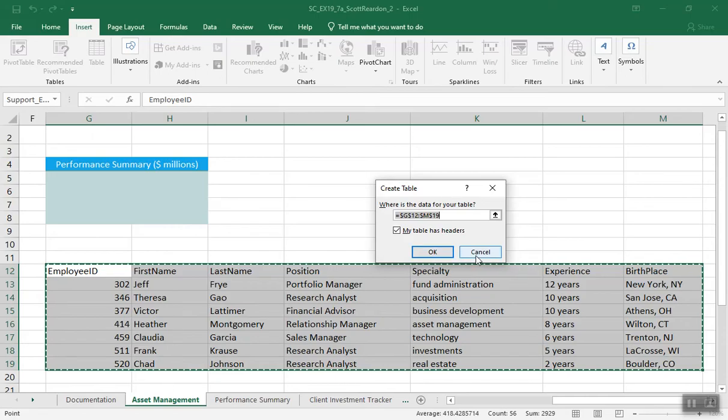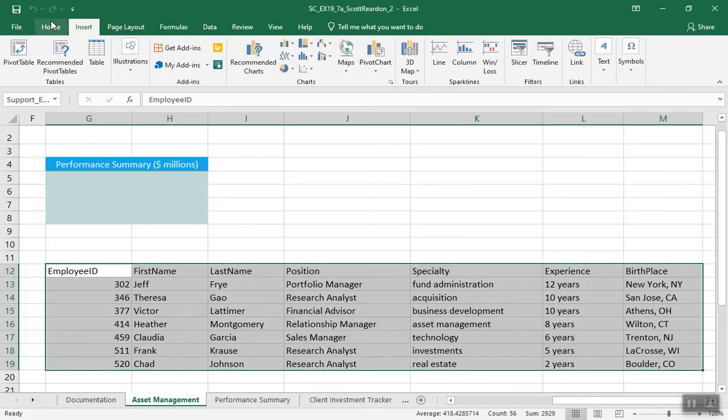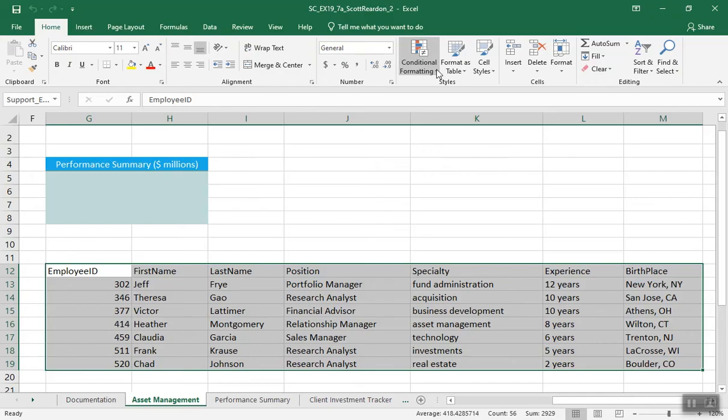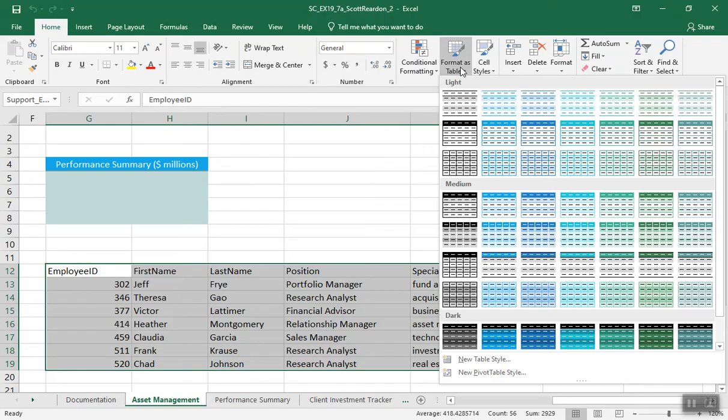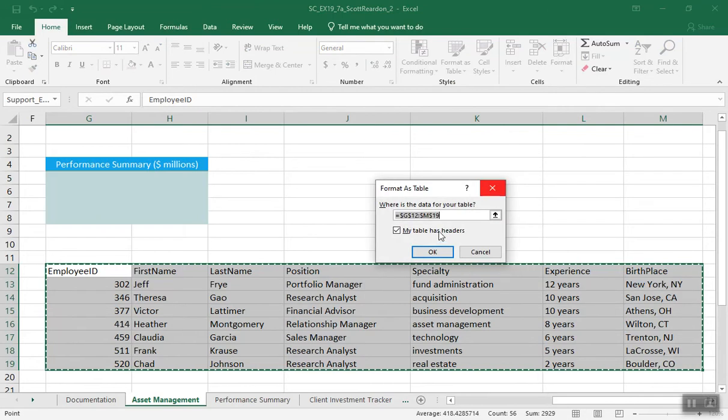Now, by the way, there's another way to do this, isn't there? And I did this wrong before. I can come over here and say format as table. That's the shortcut way, the better way really to do it. All right. It says I'm formatting it as turquoise table style light 9. Where's light 9 at? Second row, second item. That's the format that's going to be applied to that particular range.